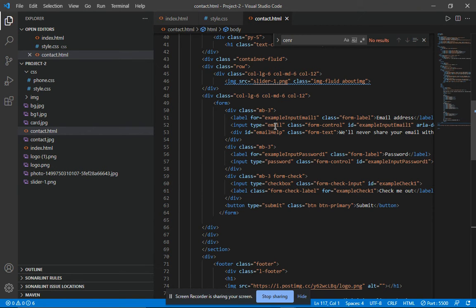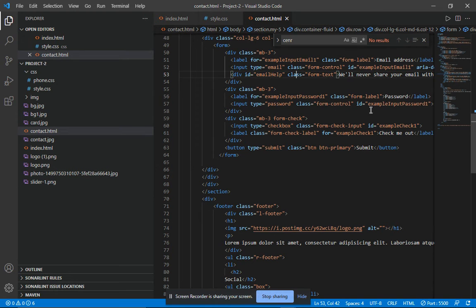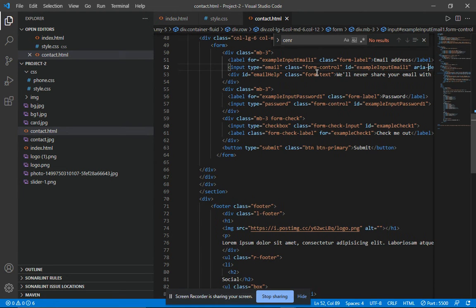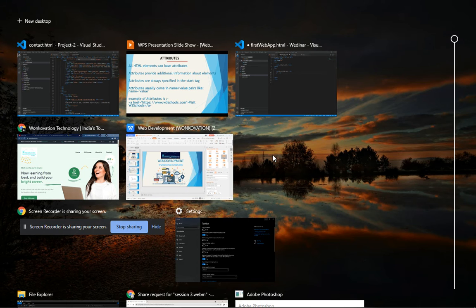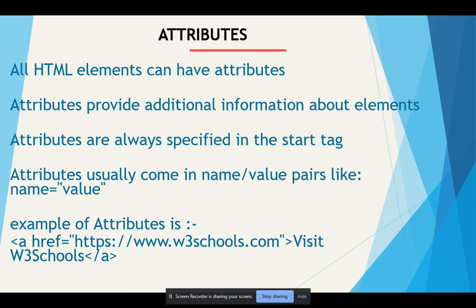Type is basically email. So the attribute is basically used to declare a way that will define to the user that this will be used for a particular task. Like this, you can see that here I add email because this is the email text. In this input text I store some email of the user, so I declare the email attribute. So this is our attributes, and attributes will be useful in your web development. Attributes provide additional information about the element. Attributes are always specified in the starting tag.